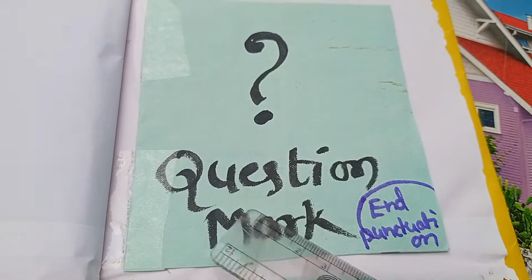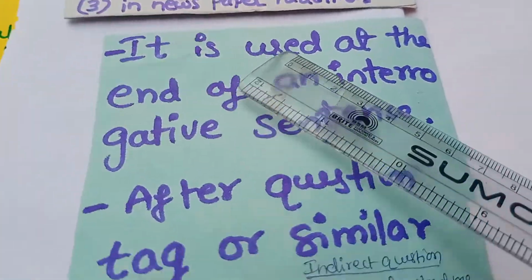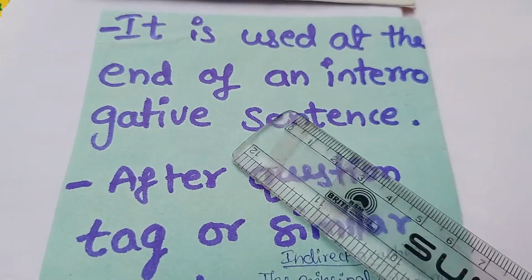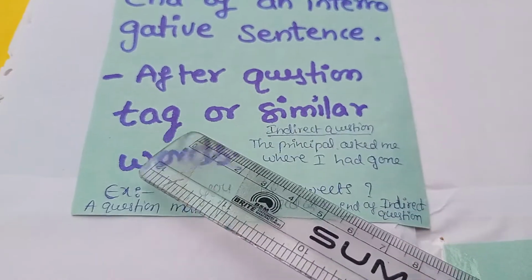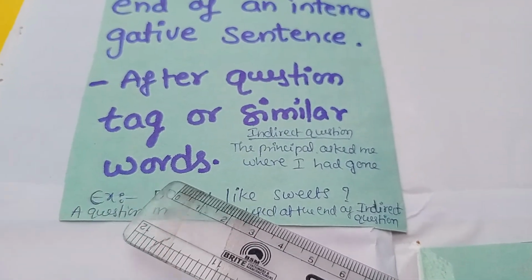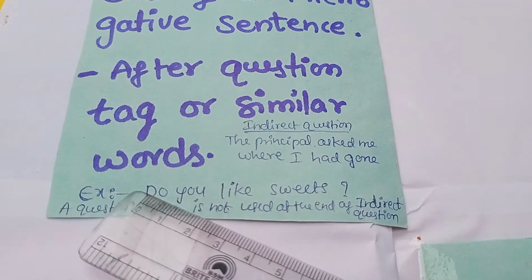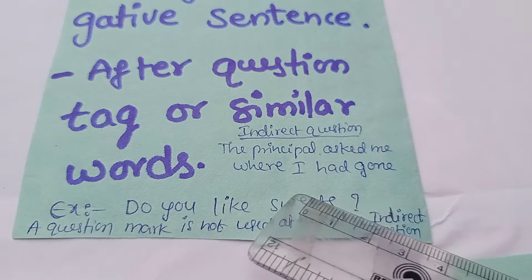Next end punctuation mark is the question mark. It is used at the end of an interrogative sentence. So after a question tag or similar words we use question marks. See here, do you like sweets? So here we used a question mark.